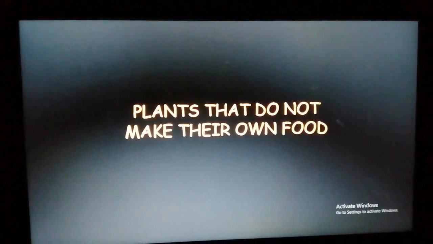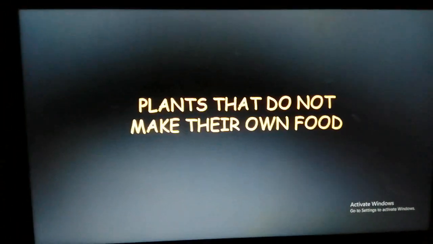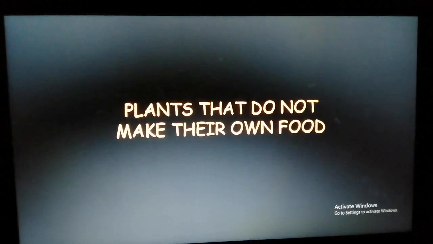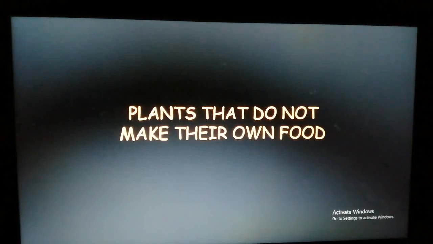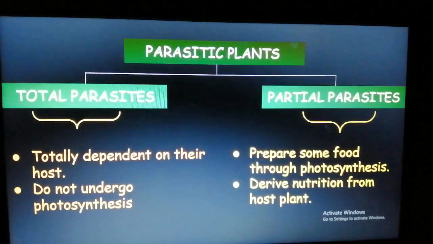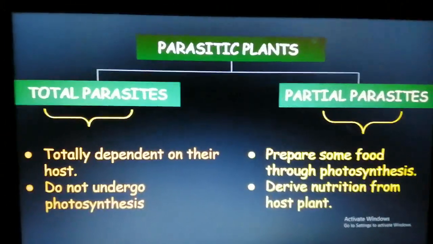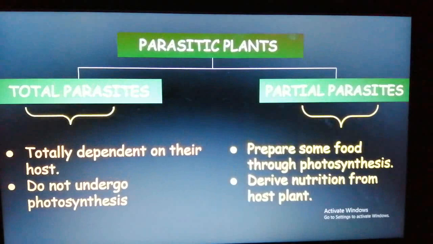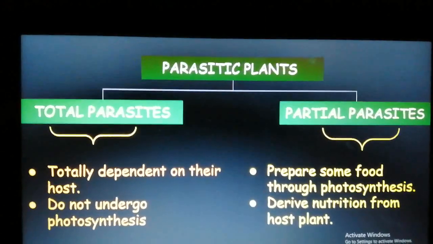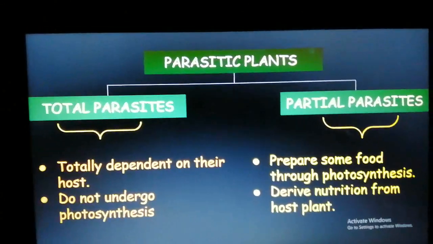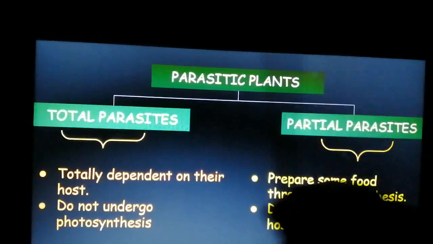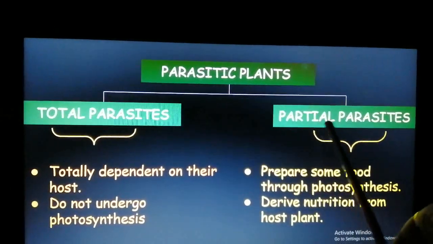Now till now we studied about the plants that are somehow able to make their own food. Now we are going to study about plants that do not make their own food. First is parasitic plants. From the word parasite, you must understand that it means something that grows on other plants or animals. Clear? So, there are parasitic plants, and the parasitic plants are divided into two types. One is total parasite and then partial parasite.